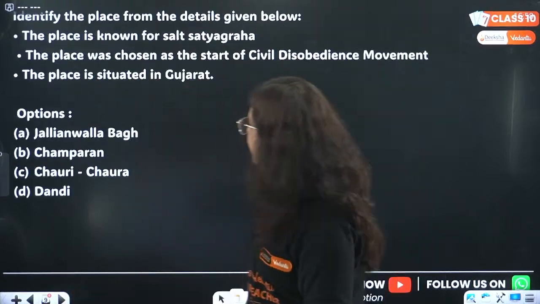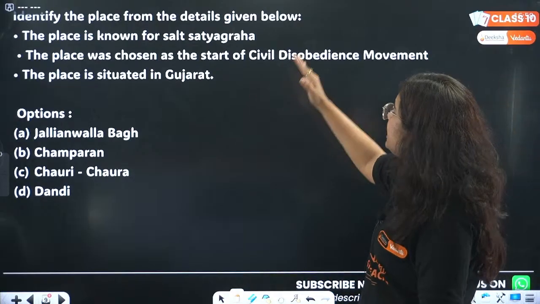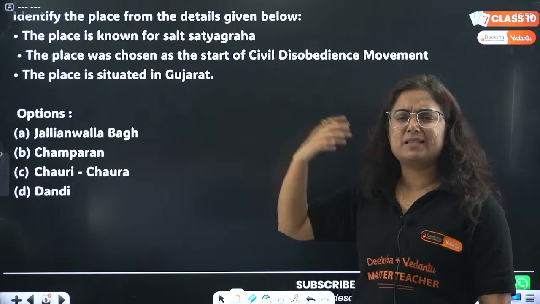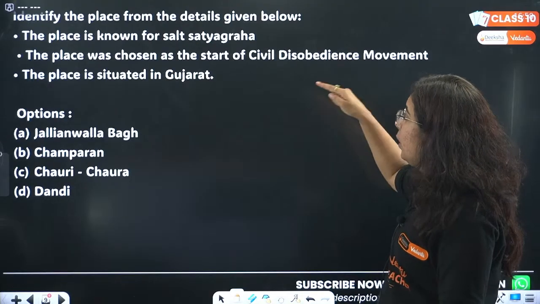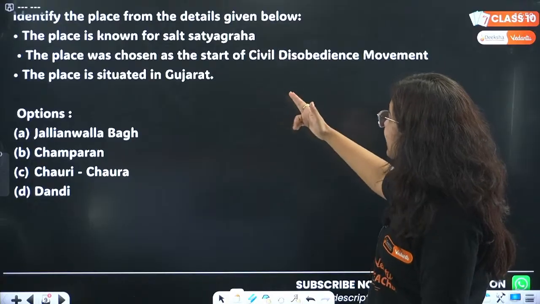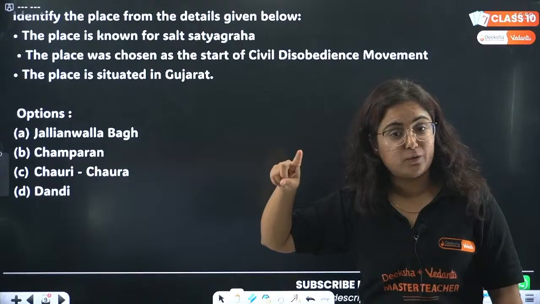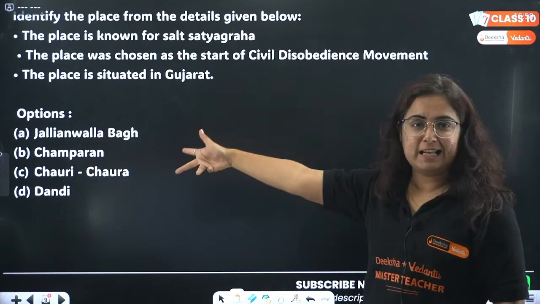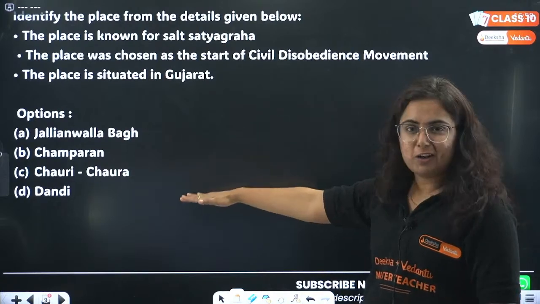Next question is here. Identify the place from the details given below. Very easy. Let's identify the place. Sometimes map work type of question also comes like this. The place is known for salt satyagraha. The place was chosen as the starting point of civil disobedience movement. The place is situated in Gujarat. Tell me: Jallianwala Bagh, Champaran, Chauri Chaura or Dandi.